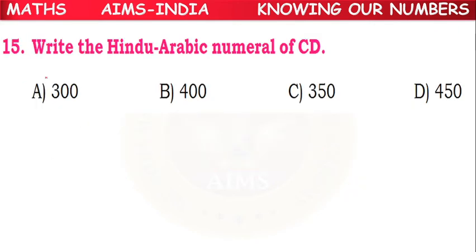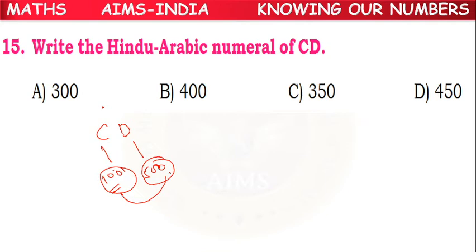Next, write the Hindu-Arabic numeral of CD. So CD. Here C stands for 100. D stands for what? 500. So here small value given first, next bigger value given. So what we have to do? We have to do subtraction.